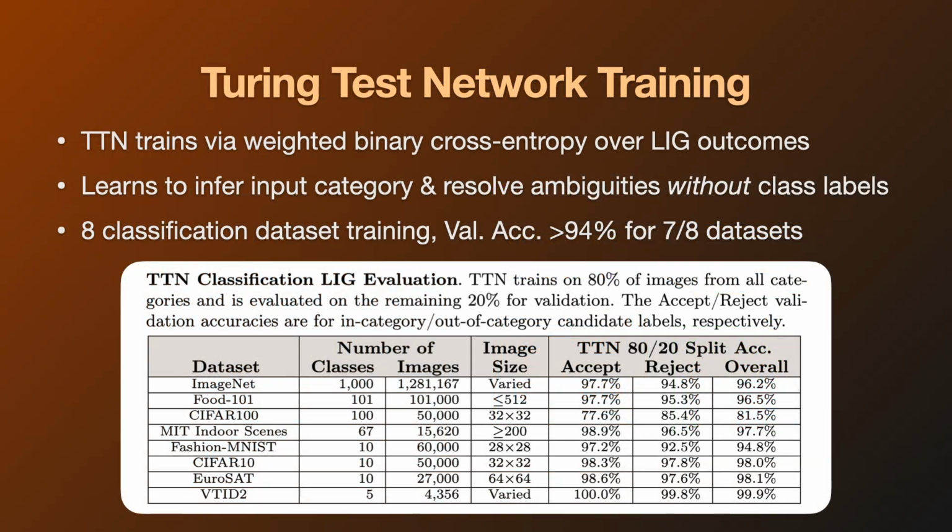For Turing test network training, we use a weighted binary cross-entropy loss on the accept-reject logits over countless label imitation games. This is how the network learns to infer input category and resolve ambiguities without ever explicitly being provided a class label. To make the model a generalist, we train on 8 classification datasets simultaneously and find that a single network is able to achieve a greater than 94% validation accuracy on 7 of the 8 datasets.